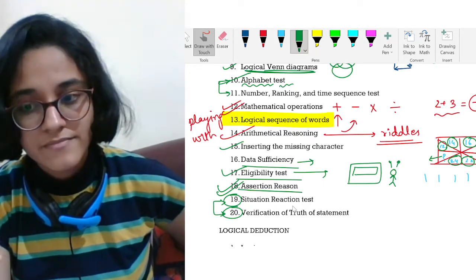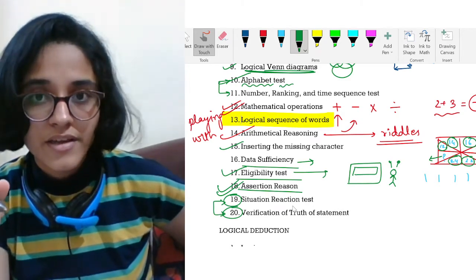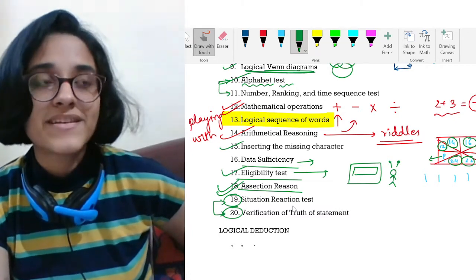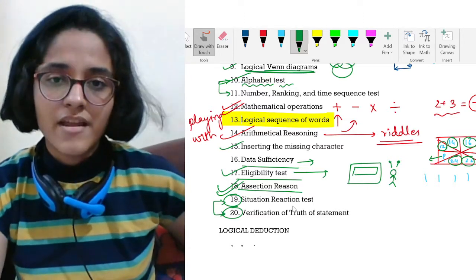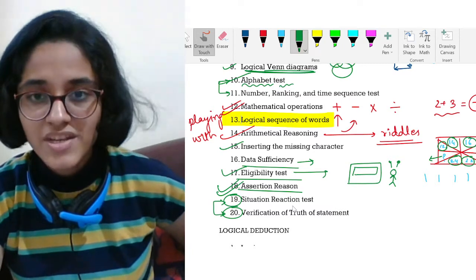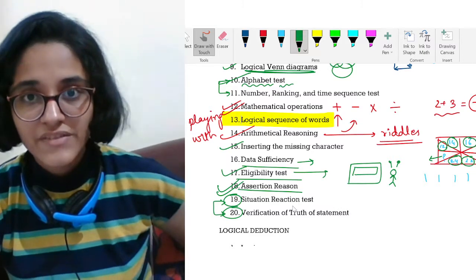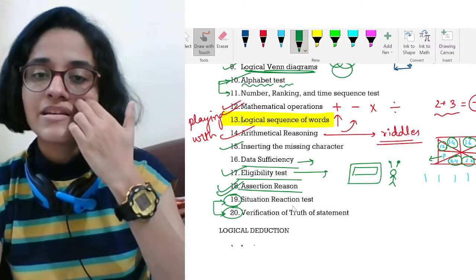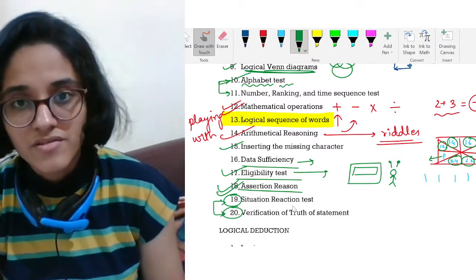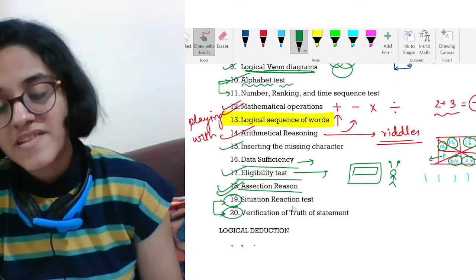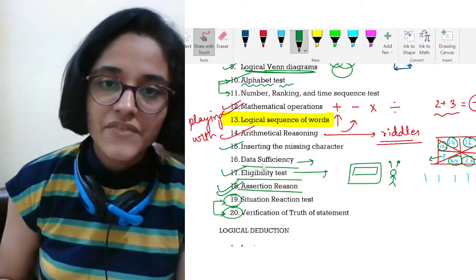in a truthful manner, whatever you have heard about it, whatever is true about it. If they are asking, tell me what is highly present in the air, they would be giving you options like carbon dioxide, oxygen, nitrogen, and all those. If you know it, then you'll say, okay, nitrogen is present in the maximum percentage, so therefore we answer it as nitrogen. You will understand it when I am explaining it.